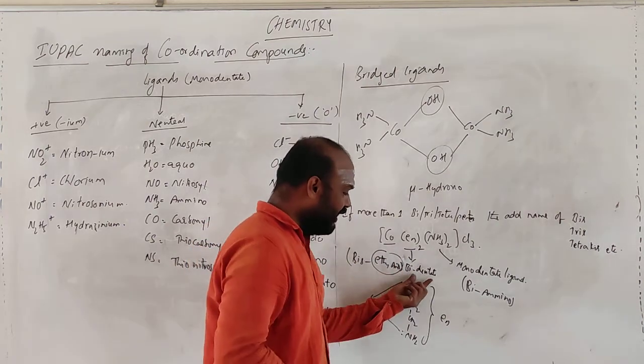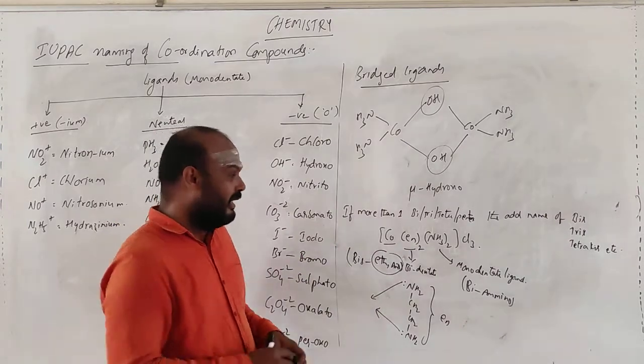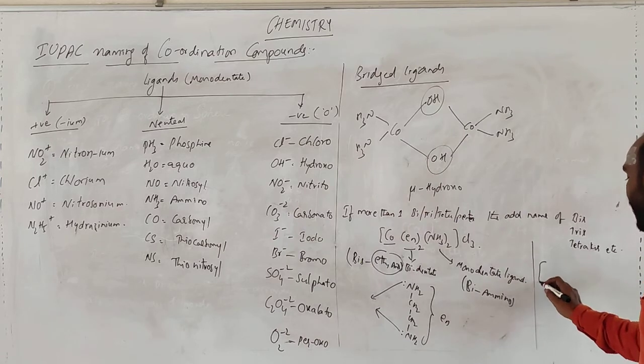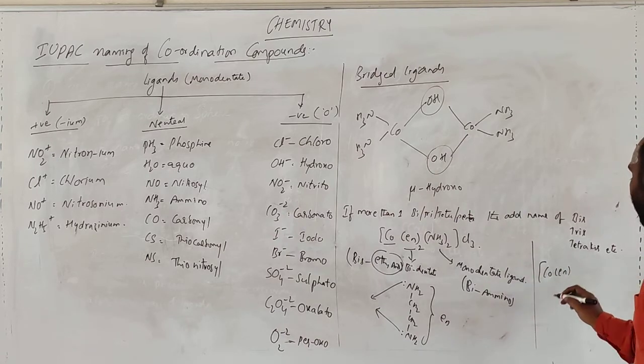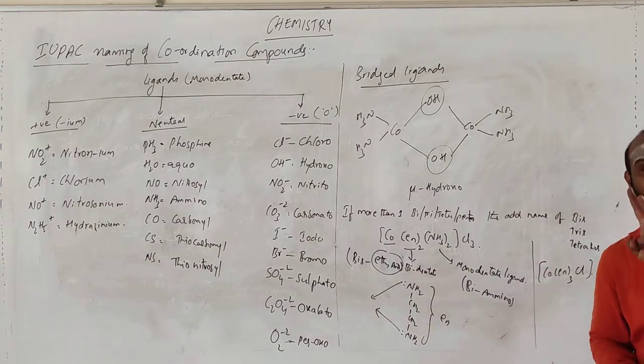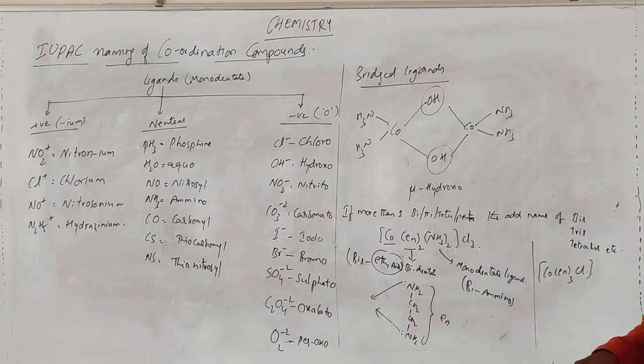What I want to say is that if there is a bidentate ligand and it is more than one, you use this. Suppose the name is cobalt en3 chlorine. How many bidentate ligands are there? Three. Then you can't go for tri; that is called tris.